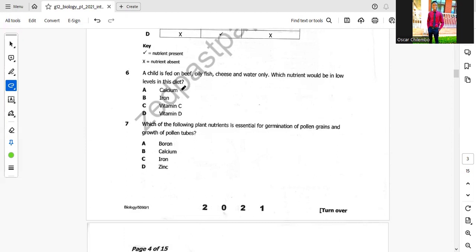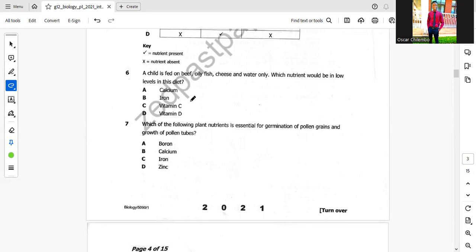Of course, calcium is there because of, we can say, beef. Then iron is there in red meat like beef. Then vitamin D, of course, is there.